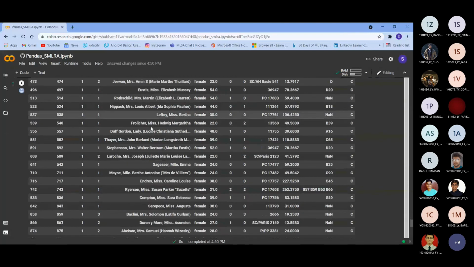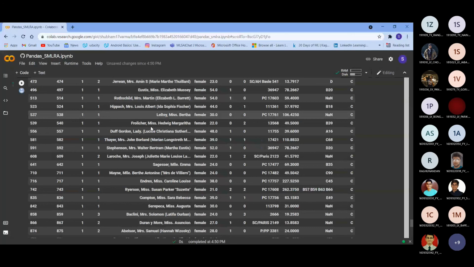The next thing is the describe function. What this function does is it describes that column. Suppose I ask for the name column, it will describe the name: how many unique values there are in the column name, then what is the top value, what is its frequency, and the data type of that column.